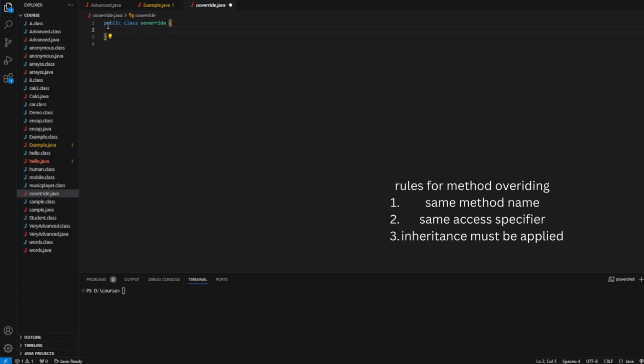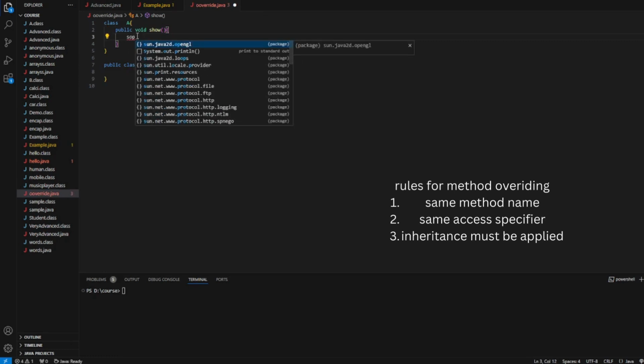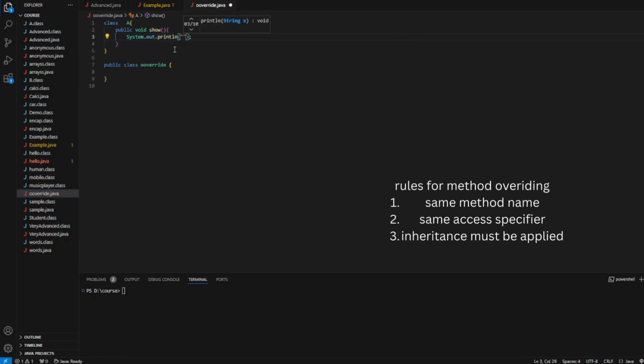In order to understand this, let me create a simple class A. Let me create a show method in class A. Now I need to call this method and print this statement.